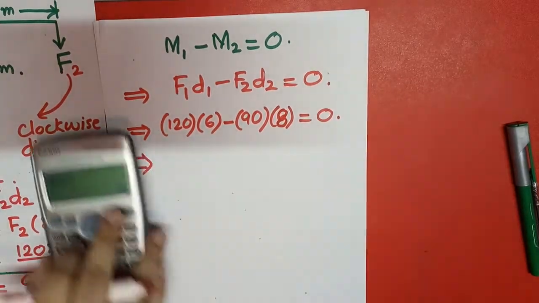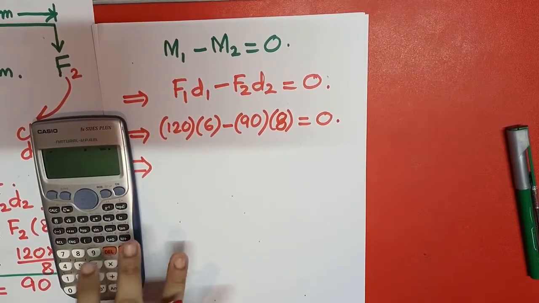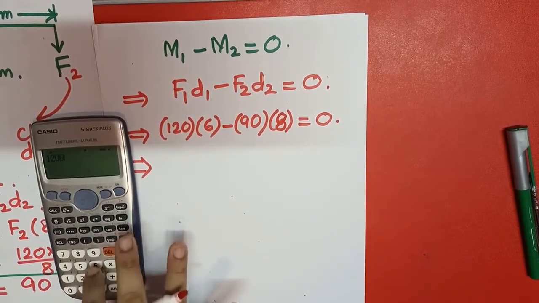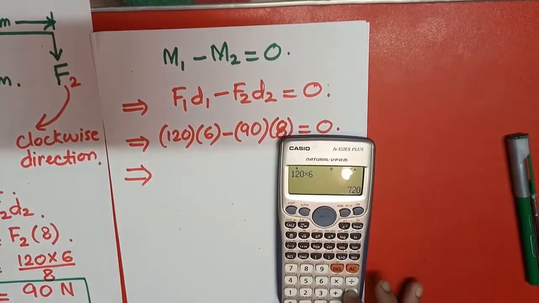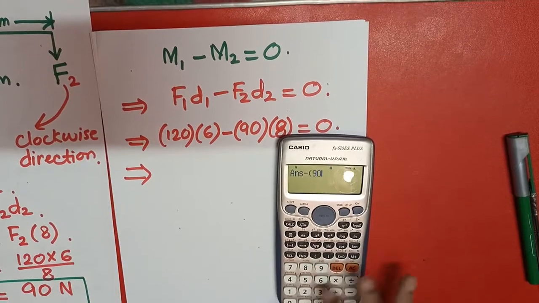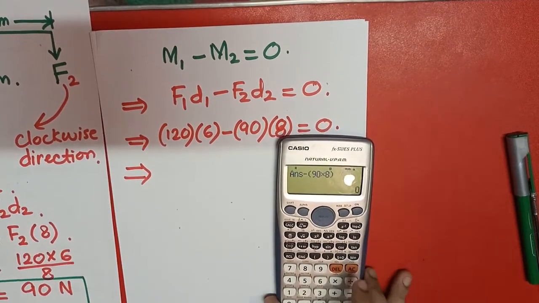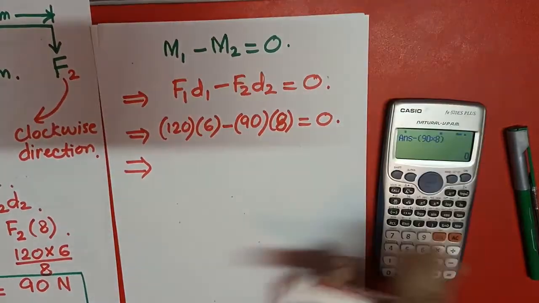Sorry, by mistake I wrote 6. So what I have to do, 120 into 6 minus 90 into 8. So the answer is coming out to be 0.